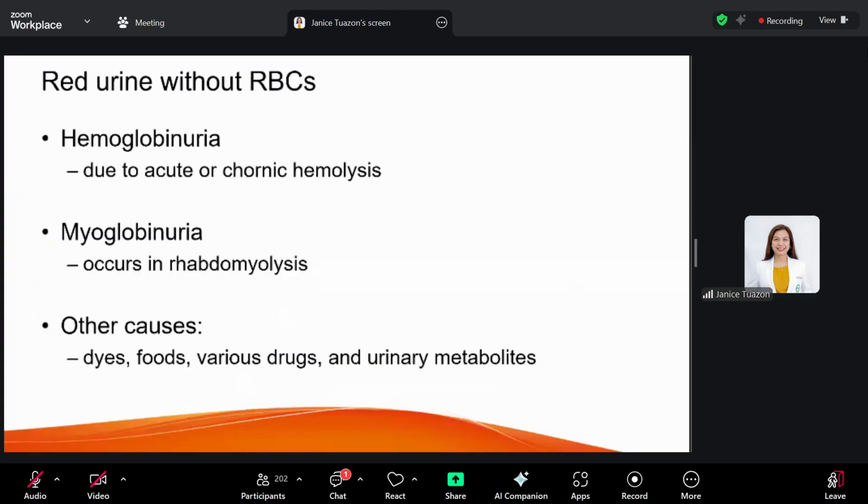What if you see red urine, pero in the urinalysis, there are no RBCs? It may be due to hemoglobinuria or myoglobinuria. Hemoglobinuria is due to acute or chronic hemolysis, while myoglobinuria occurs in rhabdomyolysis, in the lysis of your skeletal muscles. Other causes of red urine without RBCs would be different dyes in food, various drugs, and urinary metabolites.